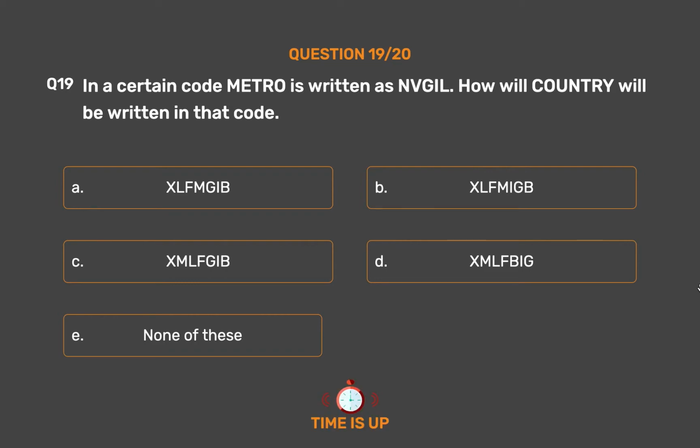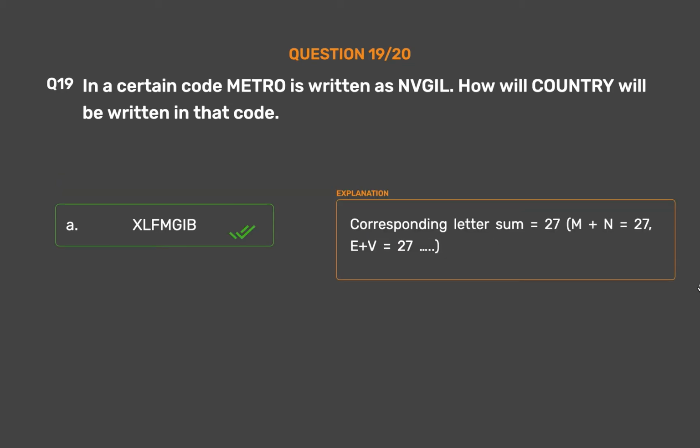The correct answer is option A. CLFMGIB. The corresponding letter sum equals 27. M plus N equals 27. E plus V equals 27.